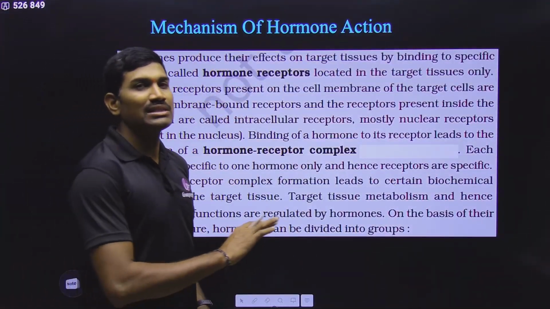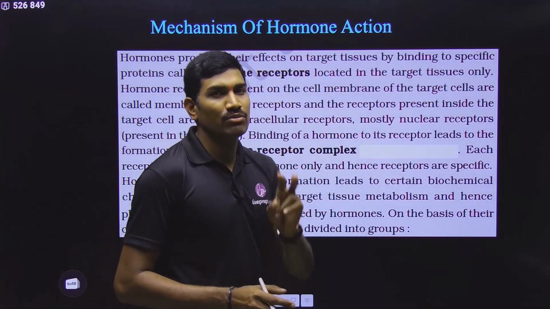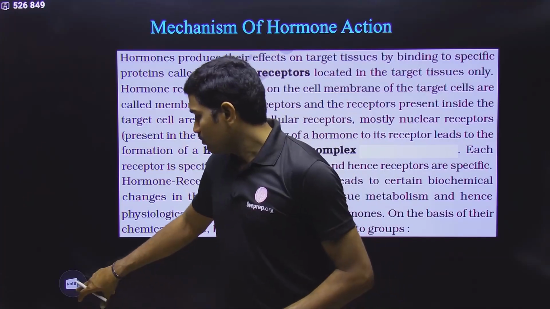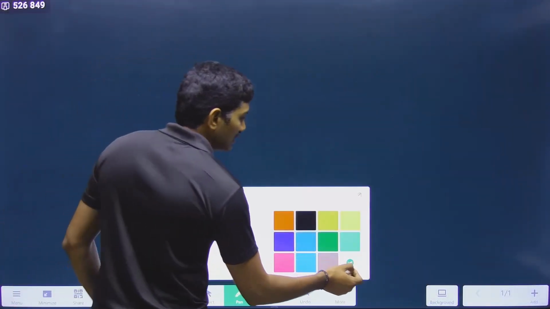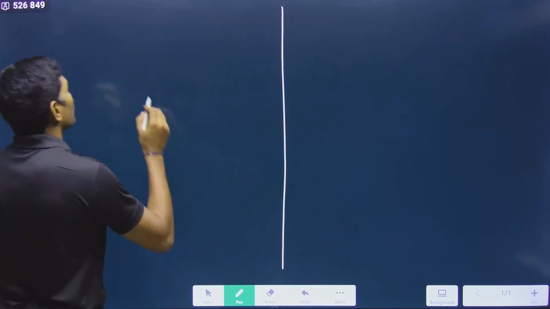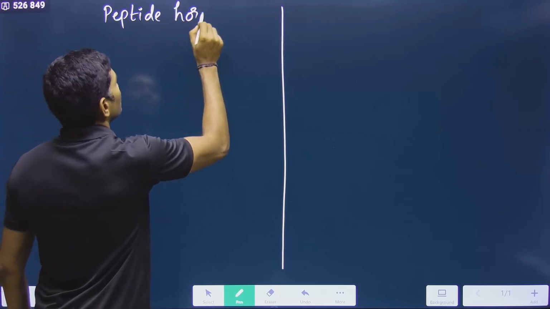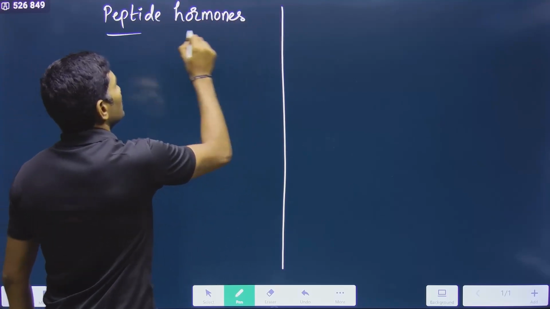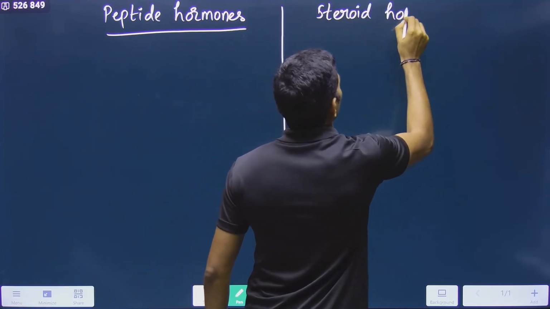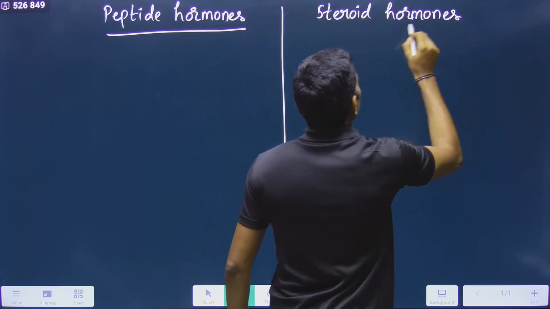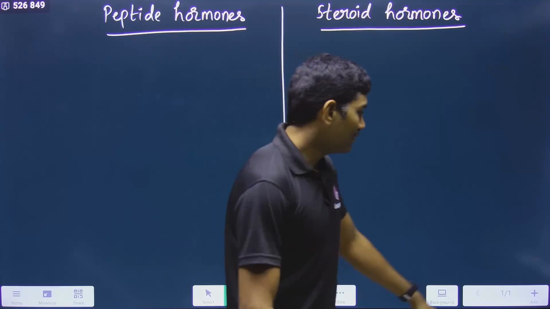Next one. So with this, the basic information is completed. Now we are talking about the mechanism of hormone action. Here we are talking about mainly two types of hormones. First, I will give you the basic idea, then I will go with the NCERT content, then you will understand this. There are two types of hormones. First type are called peptide hormones. Second type are called steroid hormones. For both of them in NCERT they have given the mechanism. I will explain the mechanism first, then we will read the NCERT sentences, then it will be easy for you.